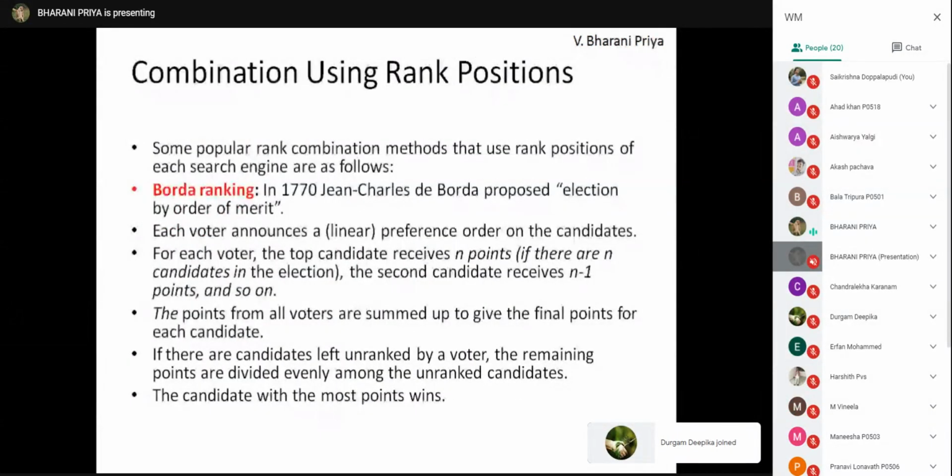Combination using rank positions. In this case, no similarity score is given. Only based on the rank positions, we need to calculate the final ranking.